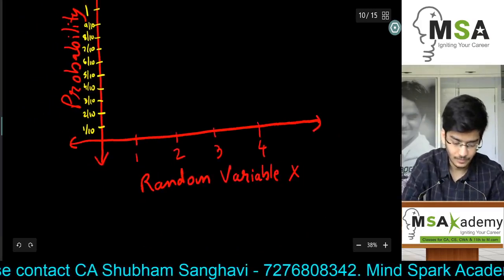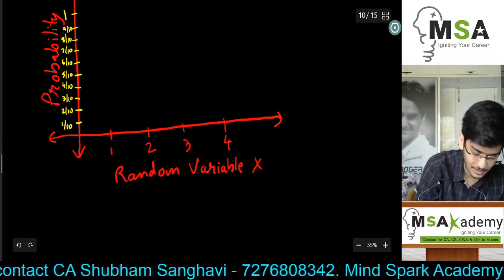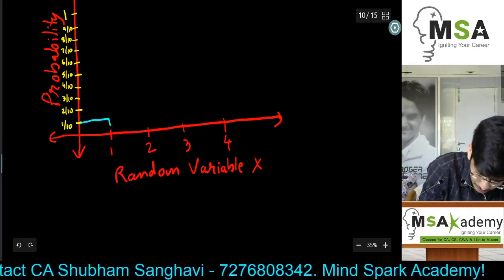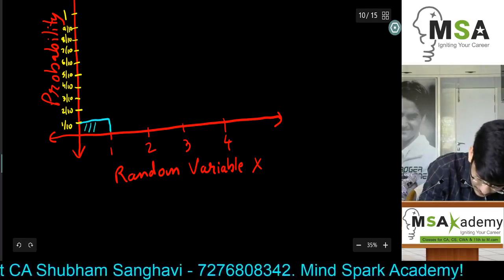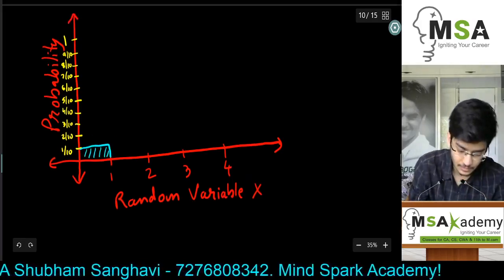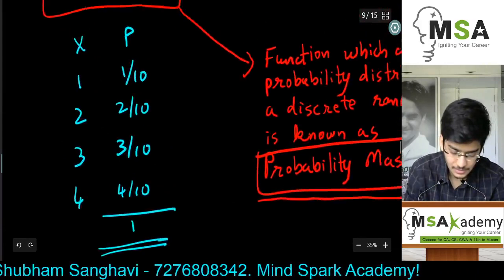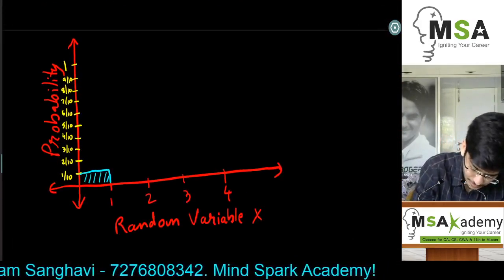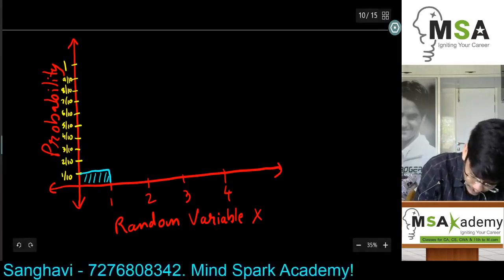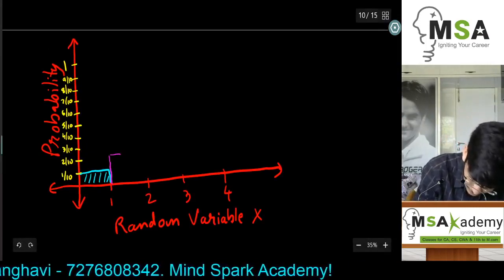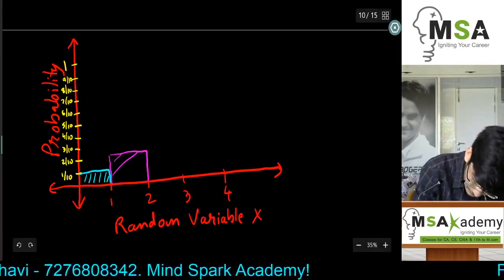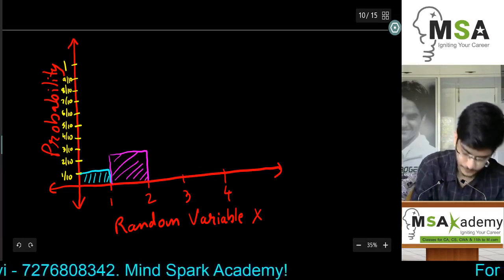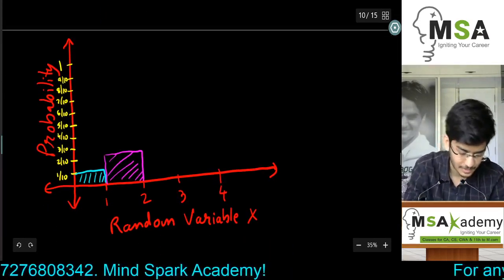Now, 1's probability is 1 by 10, so we'll plot a bar against this. Then 2's probability is 2 by 10. Let's take another color. Similarly, 3's probability is 3 by 10.